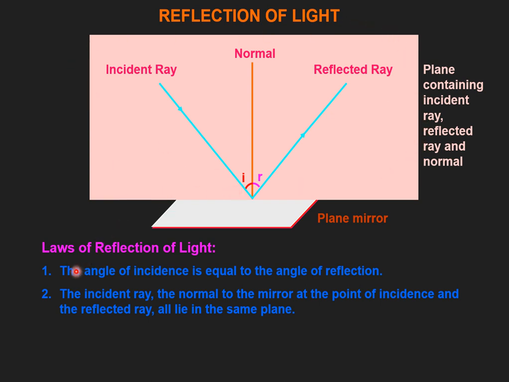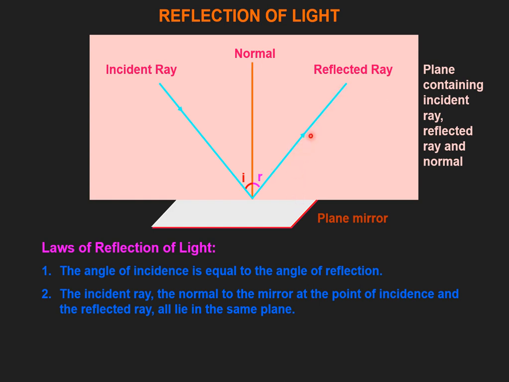So what does this second law of reflection confirm? That if the incident ray, the normal to the given surface and the point of incidence are lying along this board or plane, then as per the second law of reflection, the reflected light also has to reside on the same plane. It cannot come out of this plane.